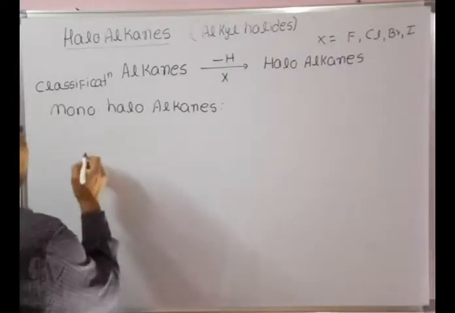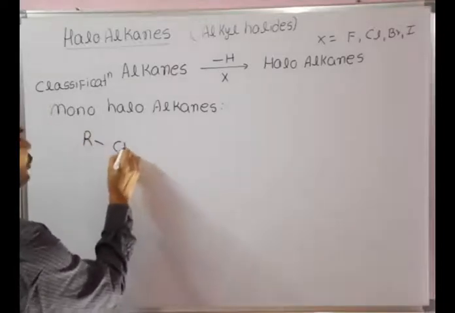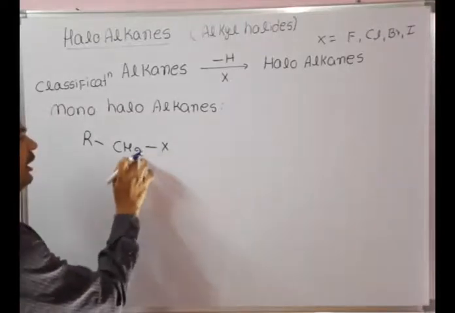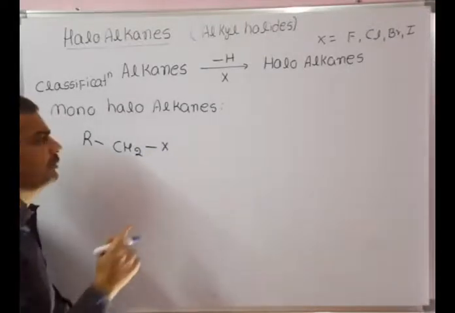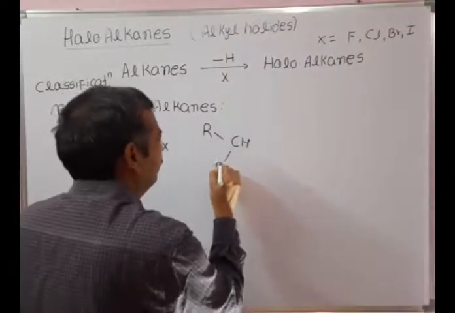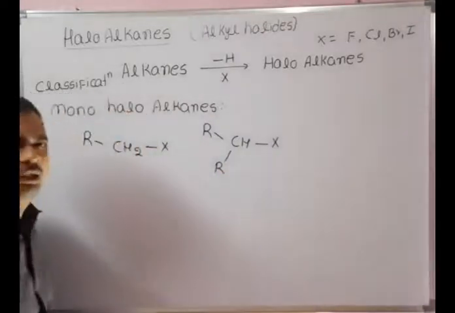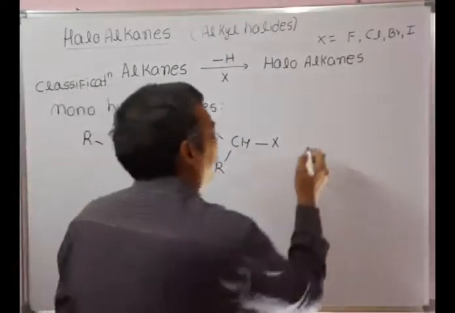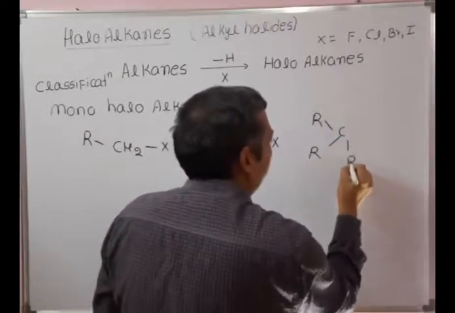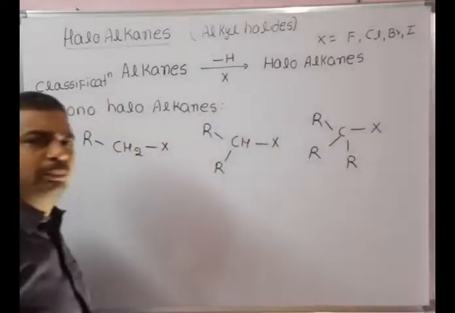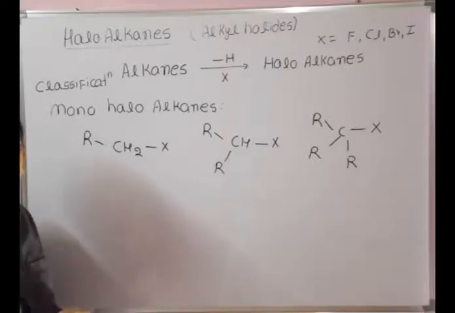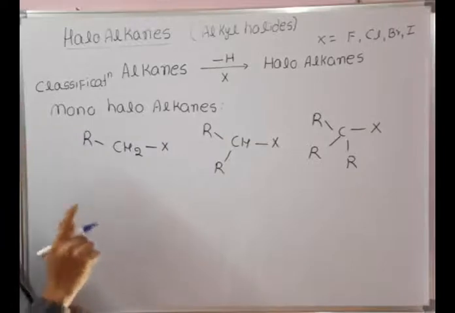Let's see, RCH2X. So that means in an alkane, one hydrogen replaced with one halogen, that is a monohaloalkane. Let's see one more example. These three are the examples of monohaloalkanes. In all the three examples, only one halogen is present. So this is a monoalkyl halide.